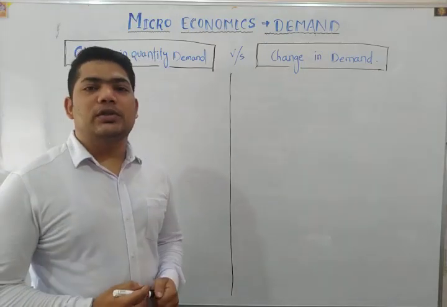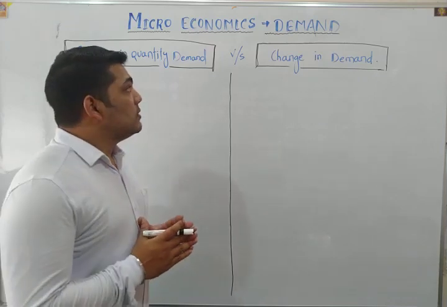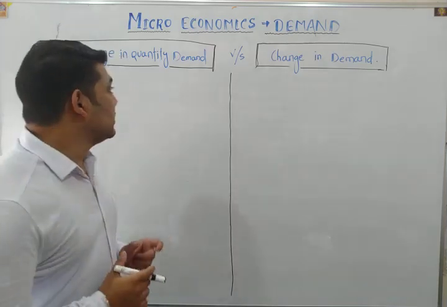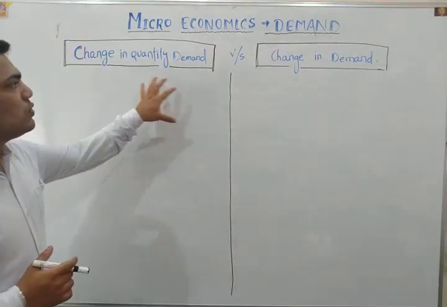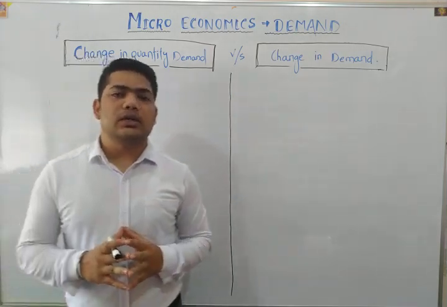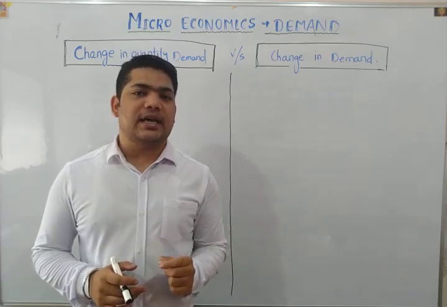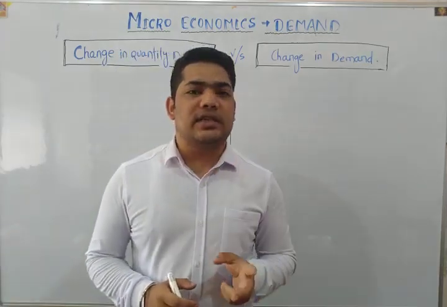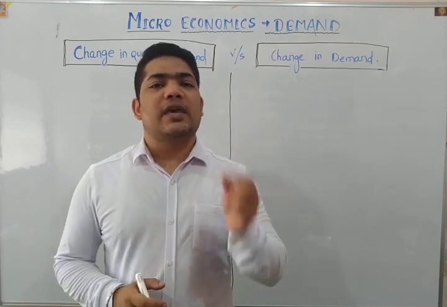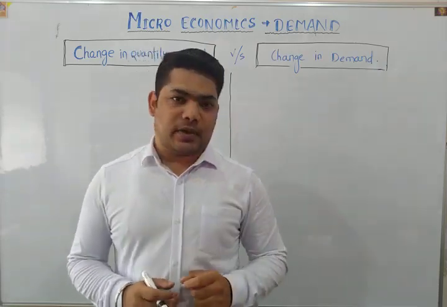Today we are going to discuss a particular topic of 11th commerce from the demand chapter, that is the difference between change in quantity demand and change in demand. As we all know, the law of demand states that there is an inverse relationship, or opposite relationship, or negative relationship between the demand and price of the product.